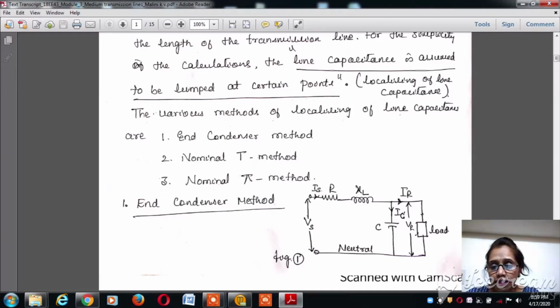And here is the line, and for the analysis purpose we are going to consider the single phase line. So one line and one neutral constitutes a single phase.